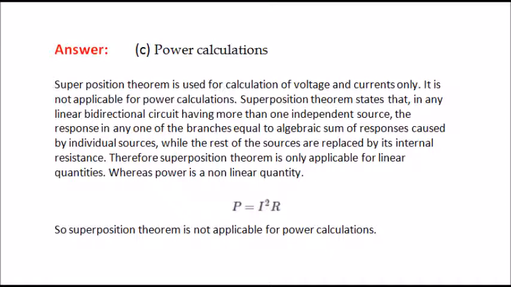Superposition theorem states that in any linear bidirectional circuit having more than one independent source, the response in any one of the branches is equal to the algebraic sum of responses caused by individual sources, while the rest of the sources are replaced by their internal resistance. Therefore, superposition theorem is only applicable for linear quantities, whereas power is a nonlinear quantity. The equation is P = I²R. So, superposition theorem is not applicable for power calculations.